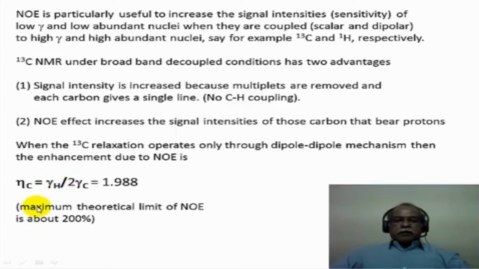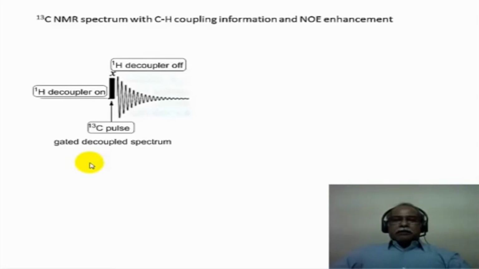Therefore, the maximum theoretical limit of enhancement that one can observe in a carbon-13 spectrum under proton double irradiation would be roughly 200%. In other words, if the original intensity is x and it increases by 200%, then the total intensity you would observe upon irradiation of the proton would be 3 times the intensity under equilibrium conditions.